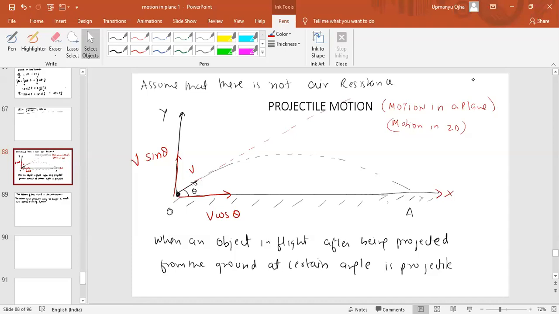But if you take any other angle, like 45 or 30, then the particle will move simultaneously in both x and y. I hope you got this point. Your doubt is fine: if it is 90, it should be along the y-axis, and if it is 0, along the x-axis.